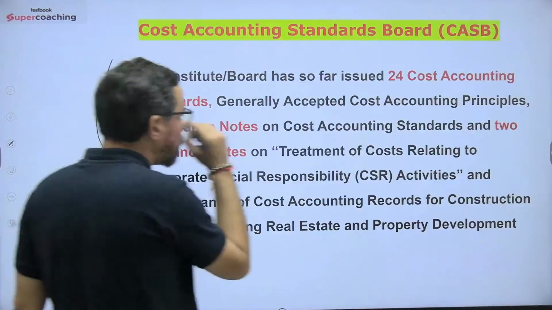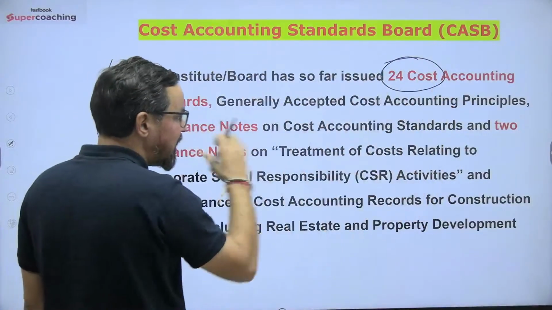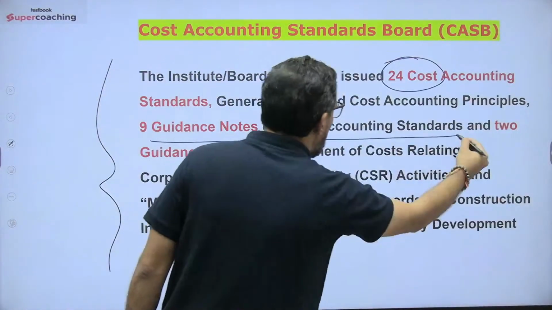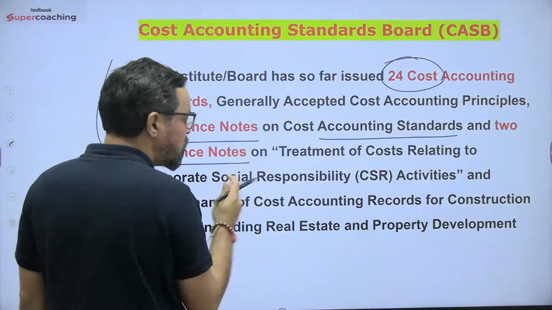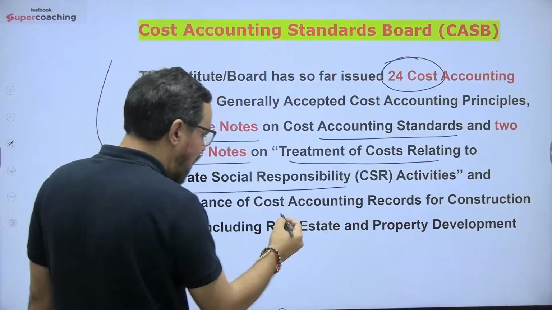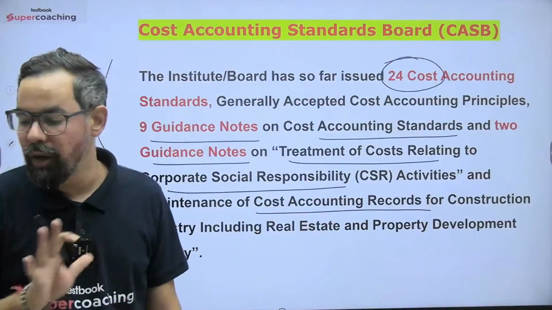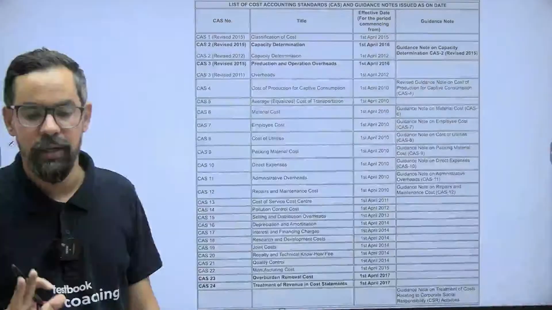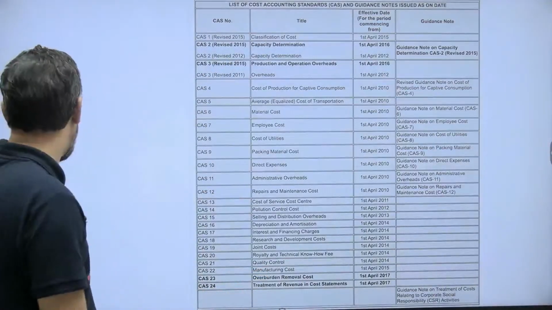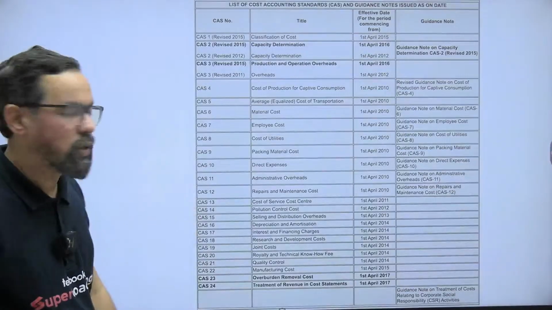So the institute or board has so far issued 24 cost accounting standards, generally accepted cost accounting principles, 9 guiding notes, 2 guidance notes on treatment of costs related to CSR, and another one is cost records for the construction industry, including your real estate businesses and all. So they generally come under this. Okay? So here we have a complete list also. If you want to go, you can have a reference, but you do not have to memorize this. You do not need to remember this, okay.